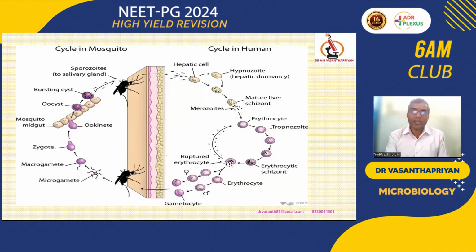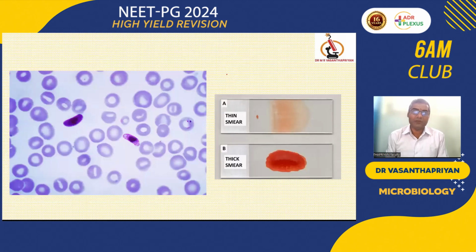Now we have two types of malaria. One is called mosquito bite malaria, which is due to sporozoite entry. Apart from the mosquito bite, we can get the infection by blood transfusion, mainly due to trophozoites entering; we call it transfusion-induced malaria. If sporozoites enter, we call it mosquito-borne or natural malaria. Only in natural malaria will all 5 stages be present. In blood transfusion-induced malaria, only trophozoite followed by gametocyte, no other stages will be present. That is the main thing.